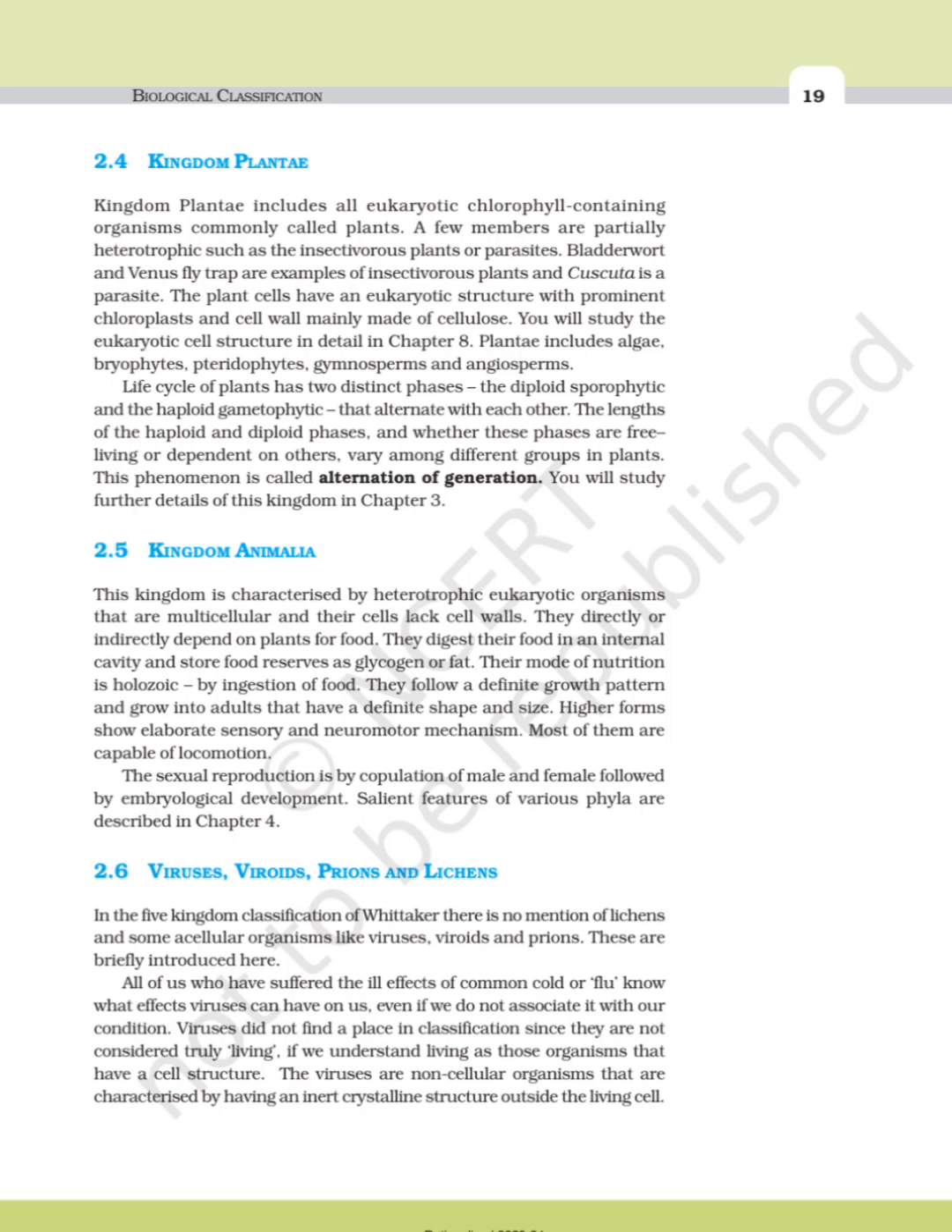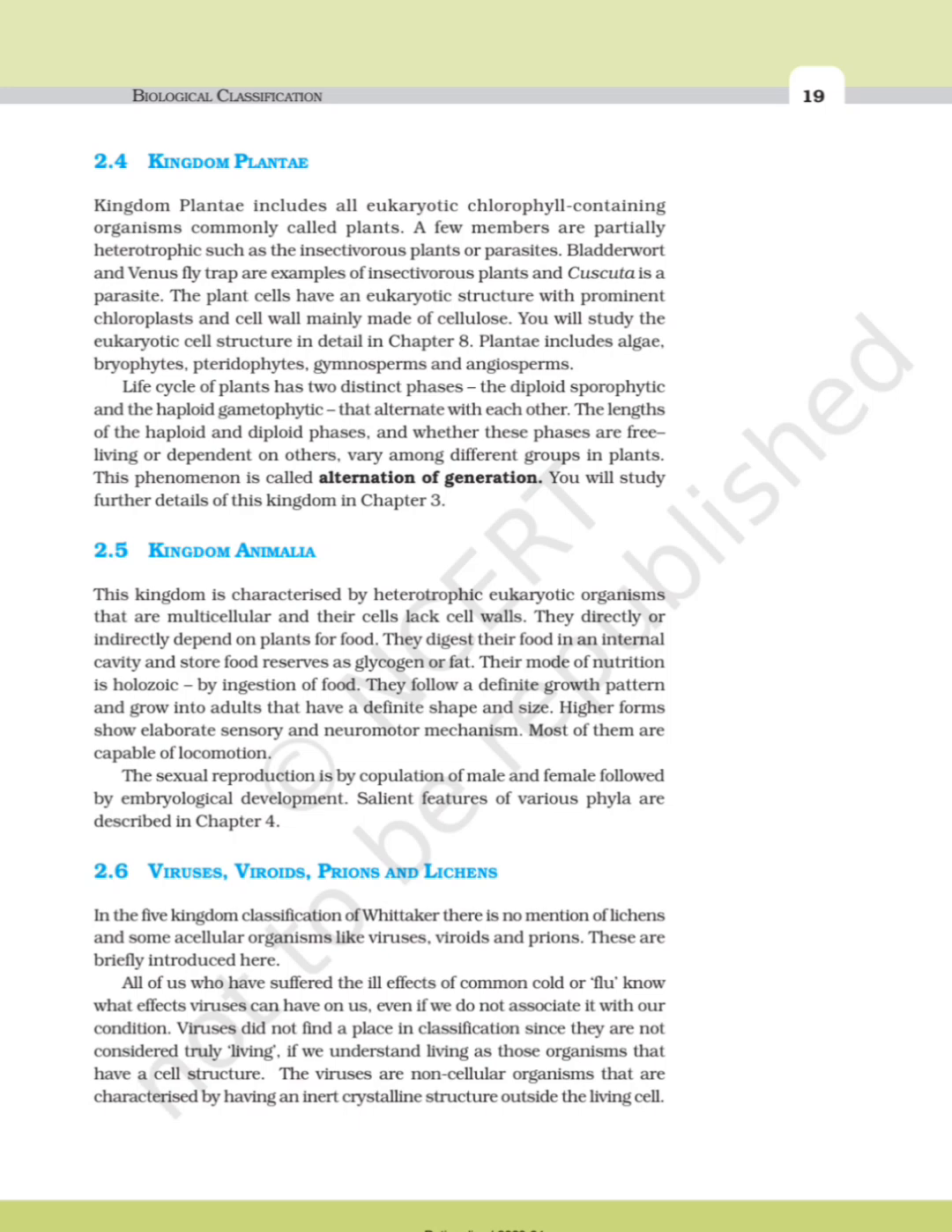The life cycle of plants has two distinct phases, the diploid sporophytic and the haploid gametophytic, that alternate with each other. The lengths of the haploid and diploid phases, and whether these phases are free living or dependent on others, vary among different groups in plants. This phenomenon is called alternation of generation. You will study further details of this kingdom in chapter 3.